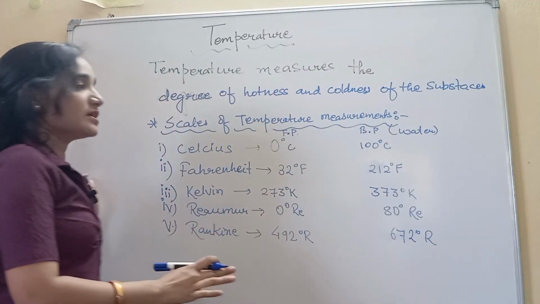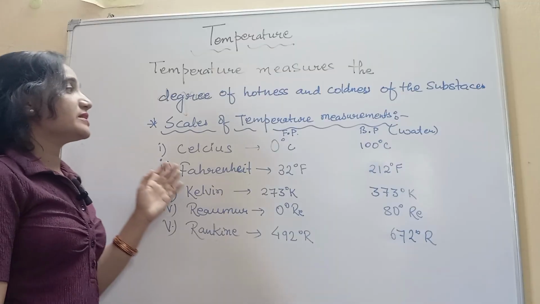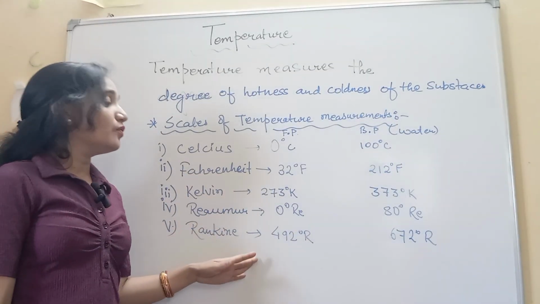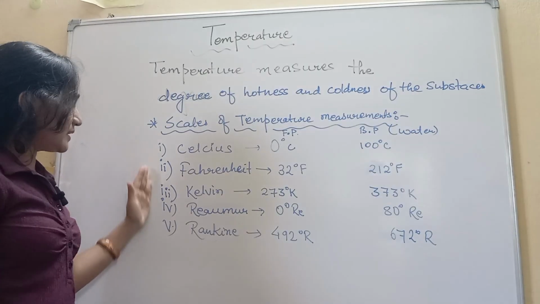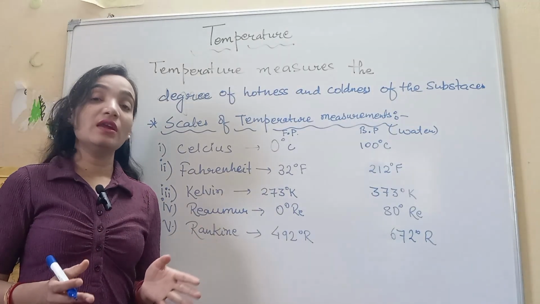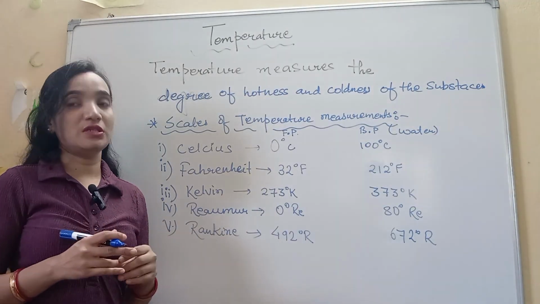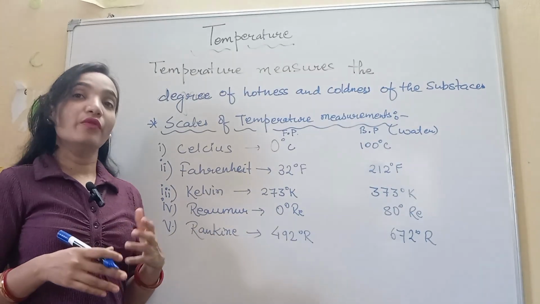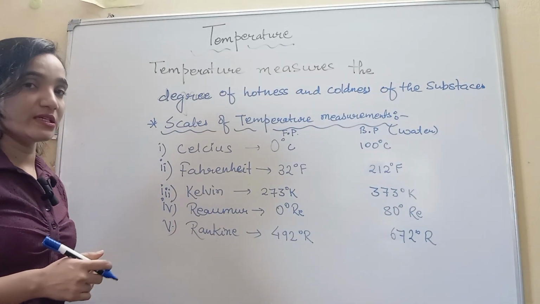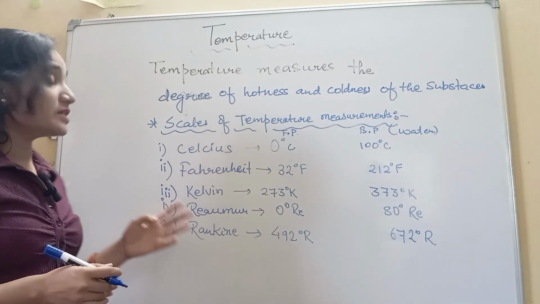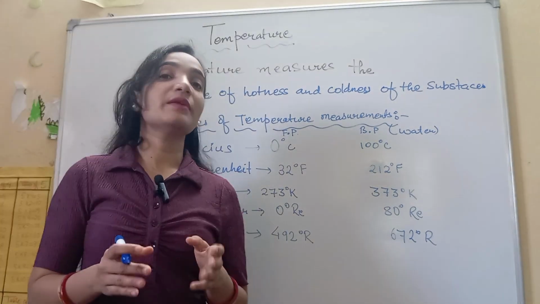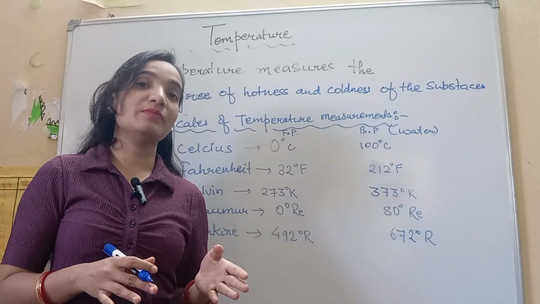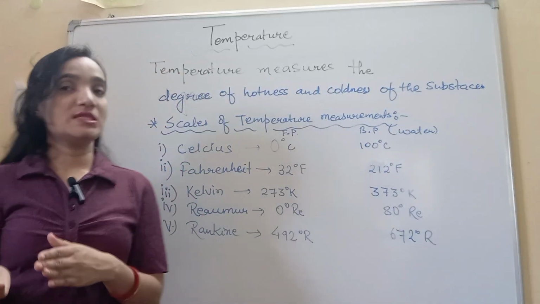So these are the various scales of temperature measurement. Since there are various scales, there is a relation between them. We will try to understand the relationship between the various scales, and this relation can be used to convert one scale of temperature to another scale.